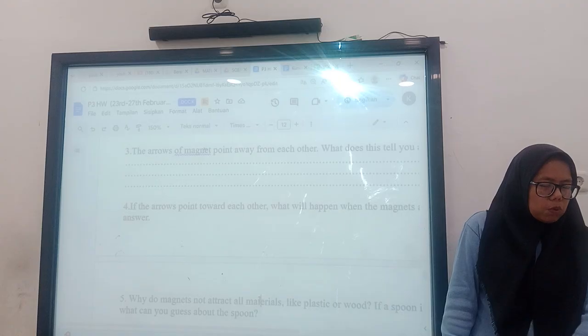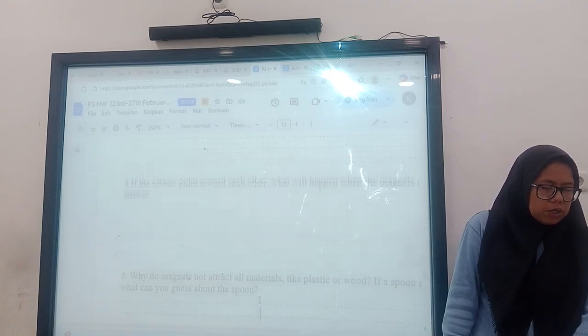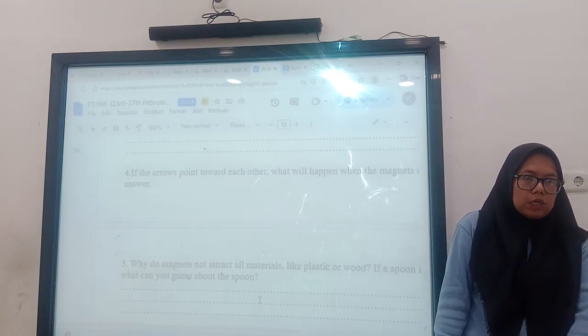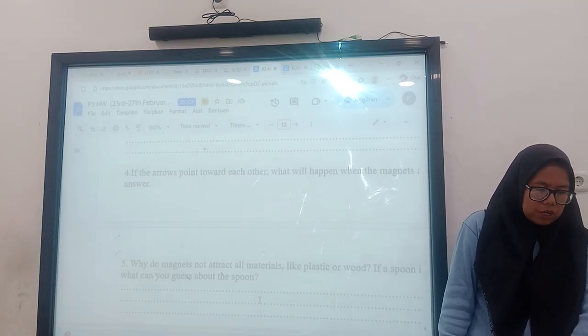Number four. If the arrows point toward each other, what will happen? When the arrows point toward each other, it means that the poles are unlike poles. So it means that they will attract each other.